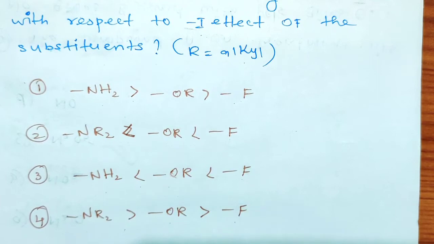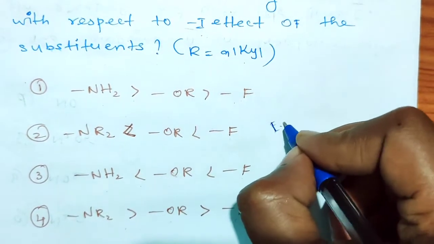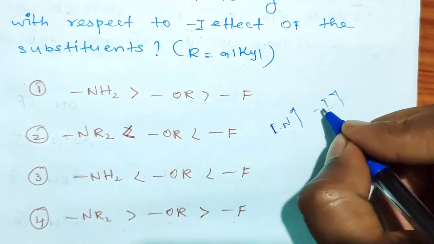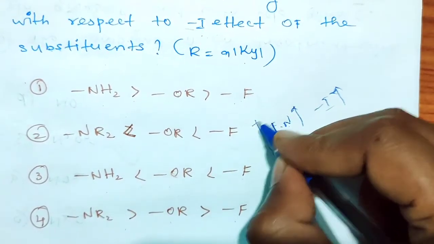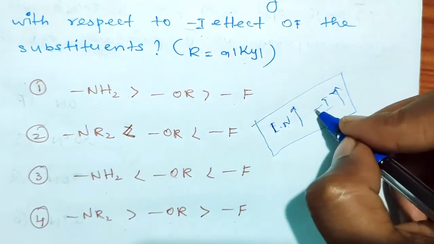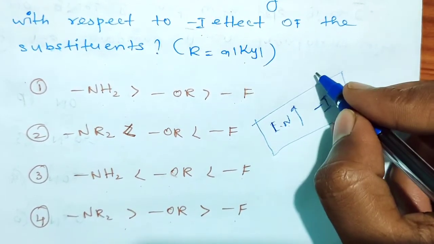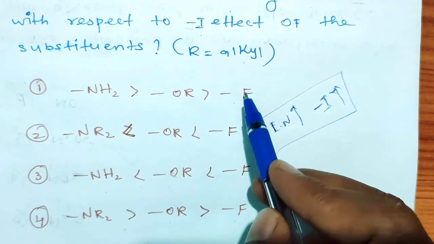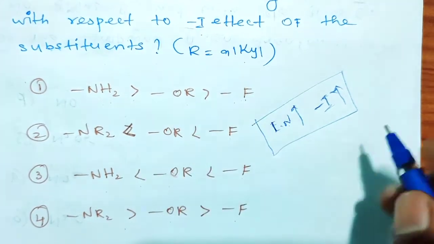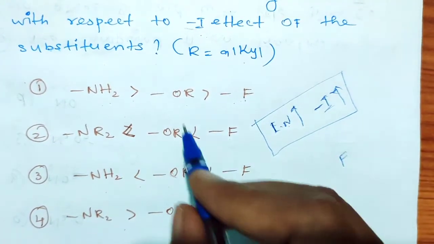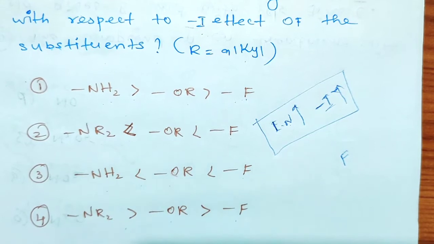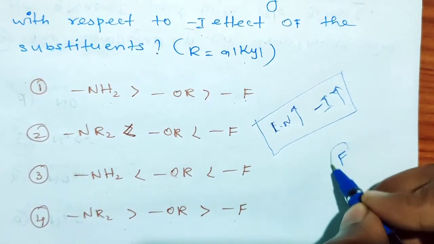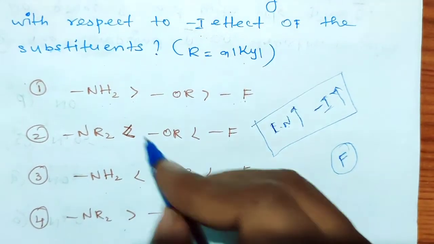Here generally, as electronegativity increases, what about the minus I effect? The minus I effect also increases, right? That is very important. Once the electronegativity of an atom or group increases, the corresponding minus I effect also increases, right? So here fluorine has more electronegativity compared to OR and NH2. So fluorine is dominating compared to OR, NH2 and NR2, right? So fluorine is more electronegative compared to all. That's why it has more minus I effect compared to these compounds.